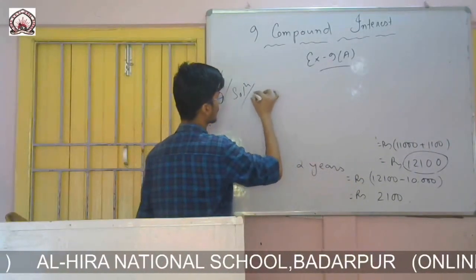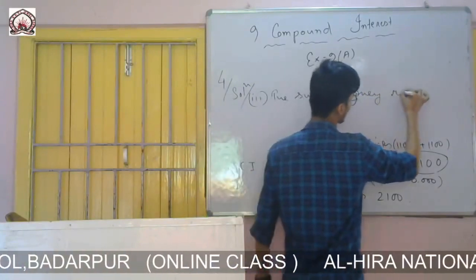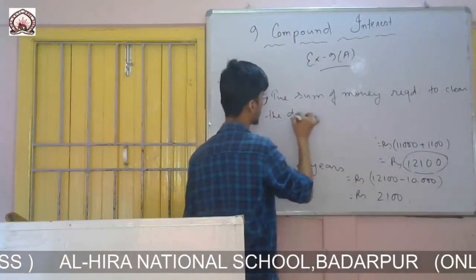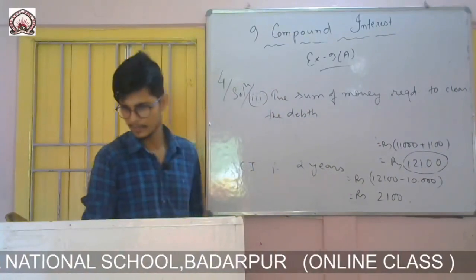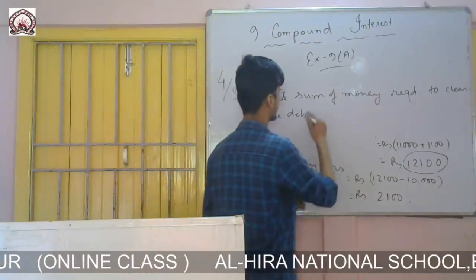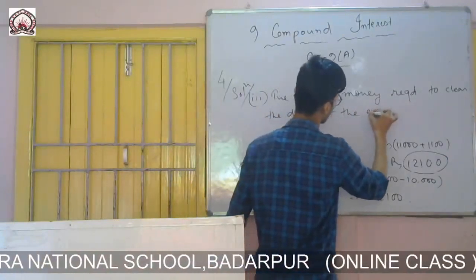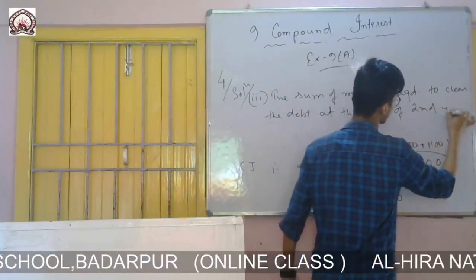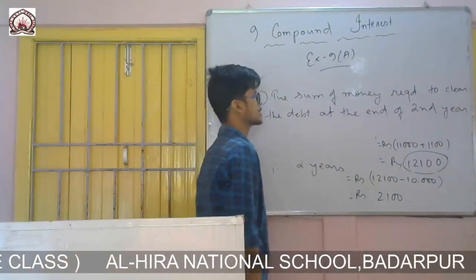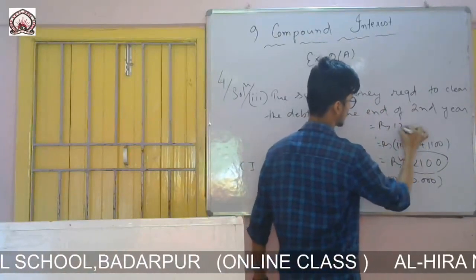Roman number 3, the sum of money required to clear the debt at the end of second year will be the amount which was there at the end of second year.